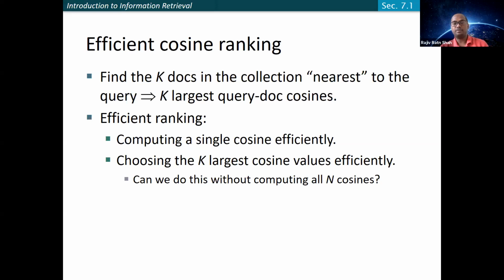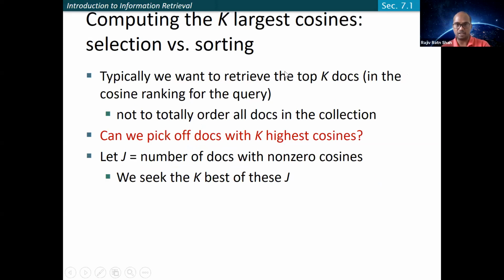So here basically we want to find the k largest cosine values for the given n documents. So we need to find some way through which we can get the top k. One possibility could be some kind of selection. Typically we want to retrieve the top k documents, so you can rank them in order of the cosine similarity values they have. So in this case, how about using a heap? Can you use a heap to do so?